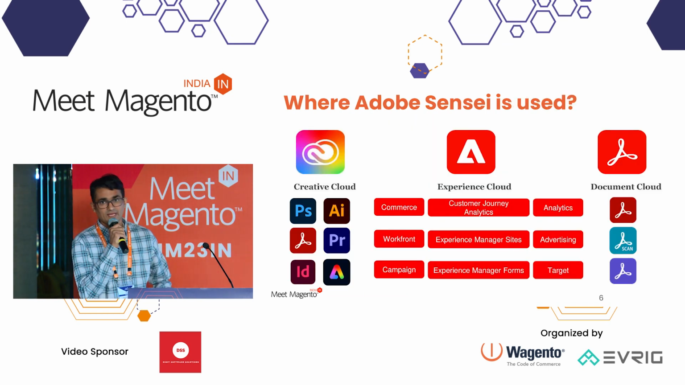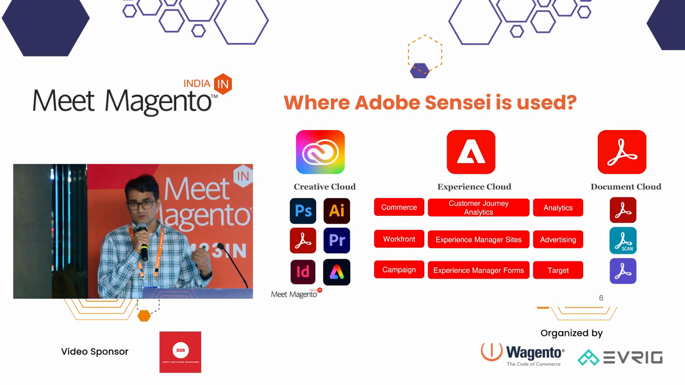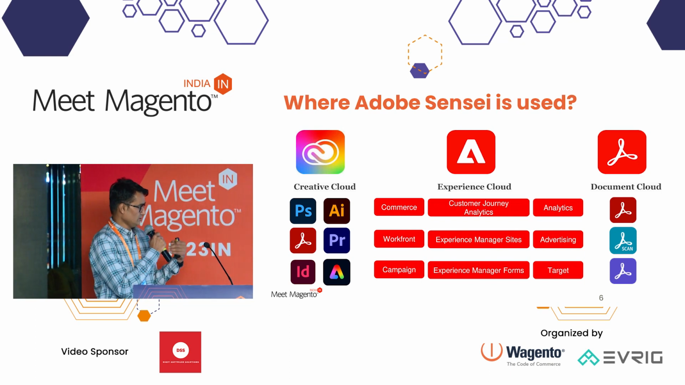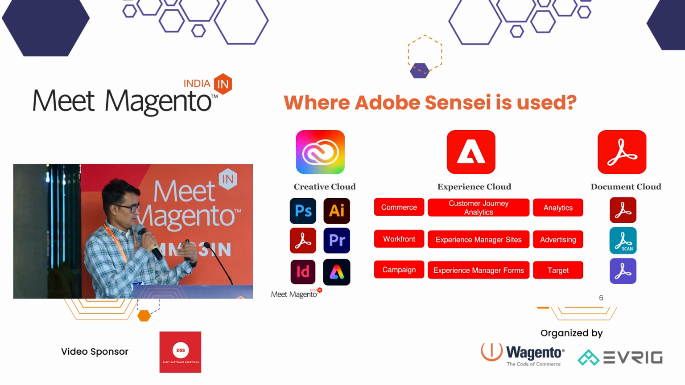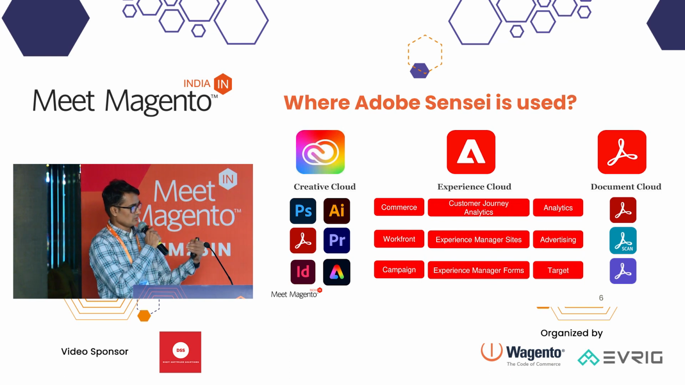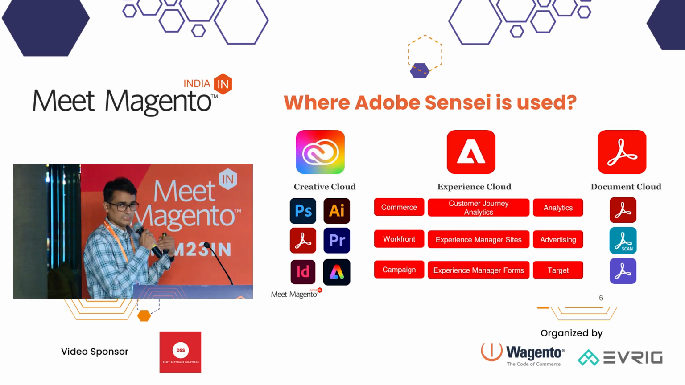So the question is, where is Adobe Sensei used? Adobe comes with three cloud product offerings: Adobe Creative Cloud, Adobe Experience Cloud, and Document Cloud. Adobe uses Adobe Sensei within all of these products. Under Creative Cloud, we have Photoshop, Adobe Illustrator, Premiere, InDesign, and Adobe Express, and Adobe Commerce, Analytics, and Target all come under Experience Cloud. And in Document Cloud, we have Adobe PDF Creator, Adobe Sign, and Adobe Scan. So in all of these, we can find the capabilities of Adobe Sensei.